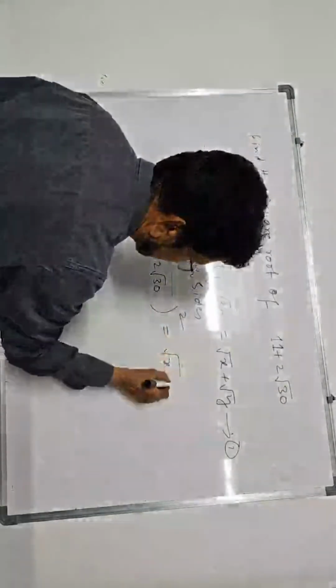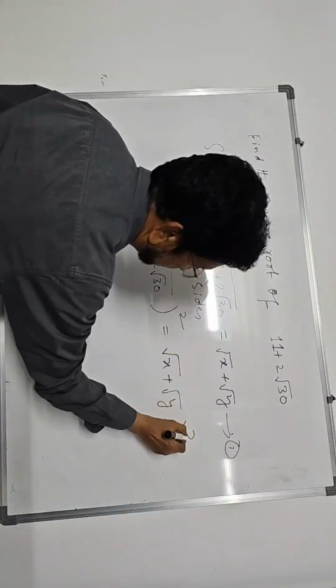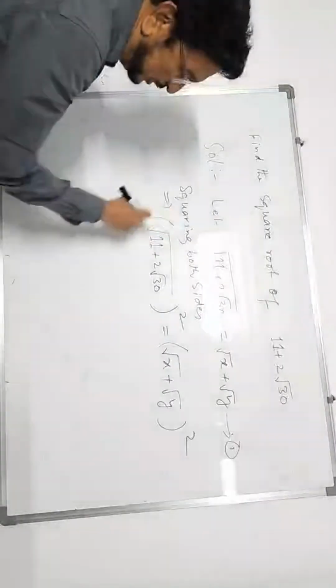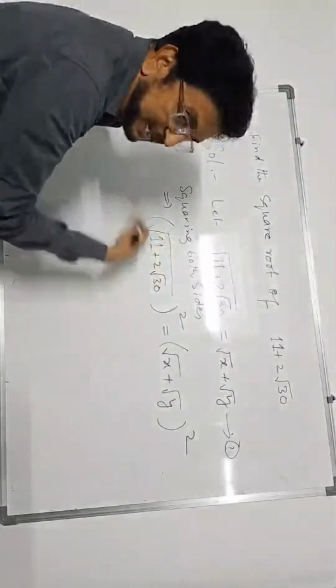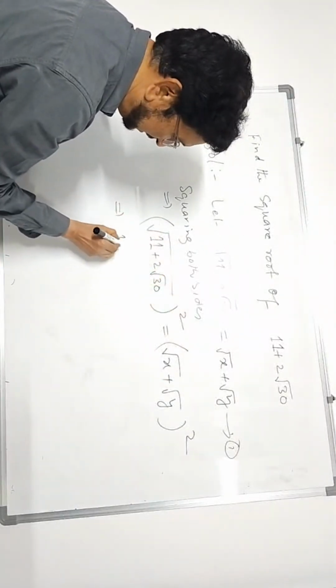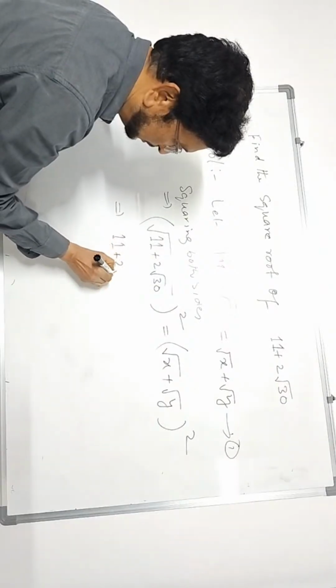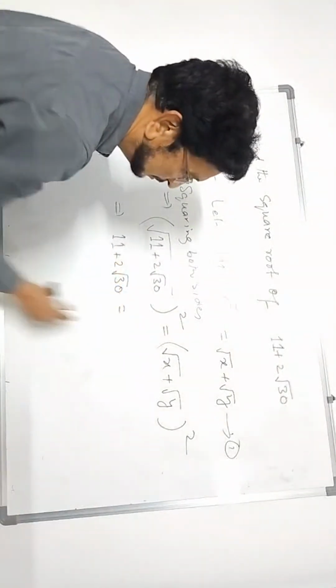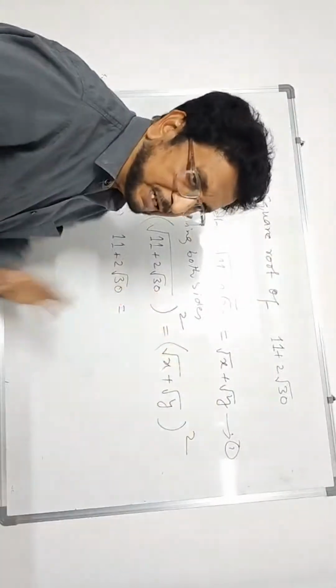Root x plus root y whole square. This way we will get the answer. Expand with the a plus b whole square formula. Square root of 2 whole square means square root cancels out. You will get 11 plus 2 root 30 is equal to a plus b whole square.